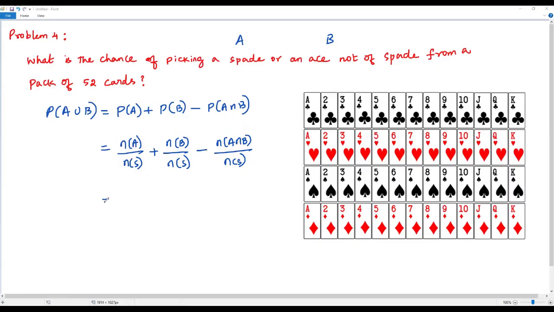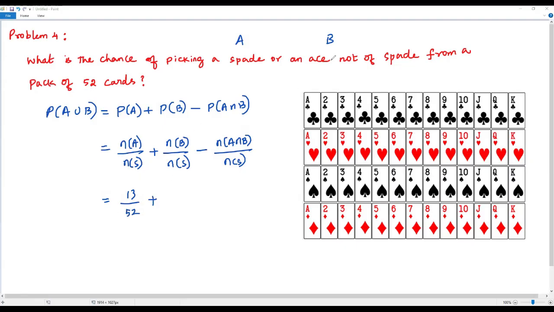Now we have to get N of A. N of A means for the event A, we have to find the number of favorable outcomes. So that is picking a spade card. How many spade cards are in all? There are 13 spade cards over here in the third row, 13 black cards. So for event A, we have 13 outcomes. The number of favorable outcomes for event A is 13, and N of S is the total number of all possible outcomes, so that is 52 cards. Let me write over here.